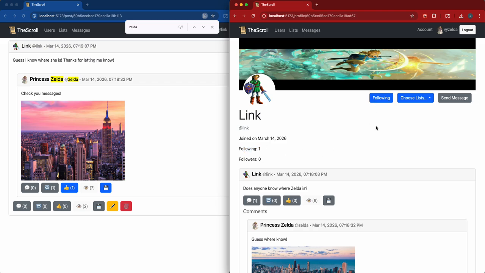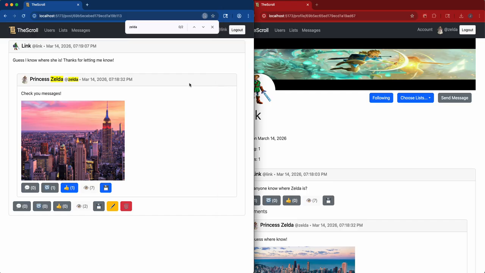And now that I clicked following on him, he should have another follower if I refresh, which is true. Yeah. You see his join date was today. See his username, see his profile picture, his header image here. Let's see, anything else? So we've seen lists, we've seen messages, we've seen users, we've seen comments.